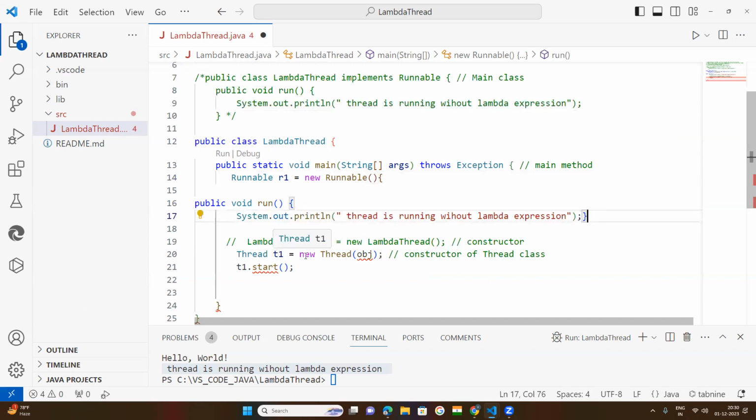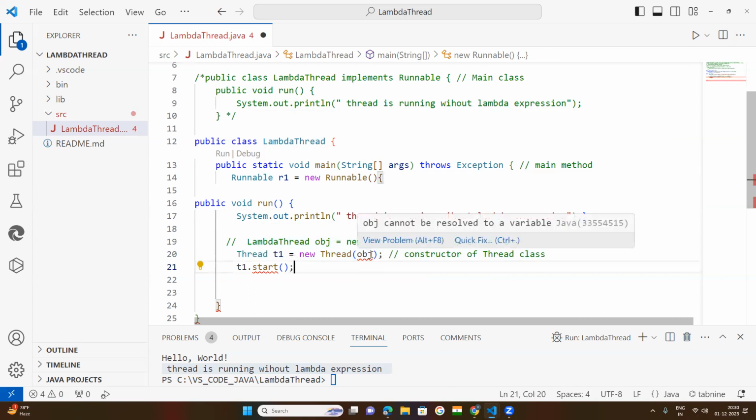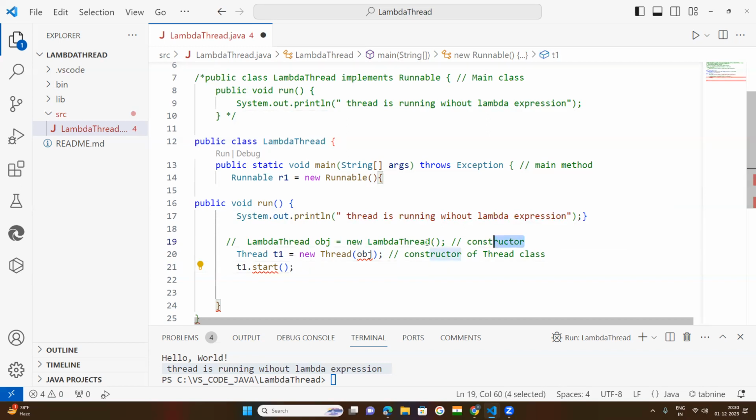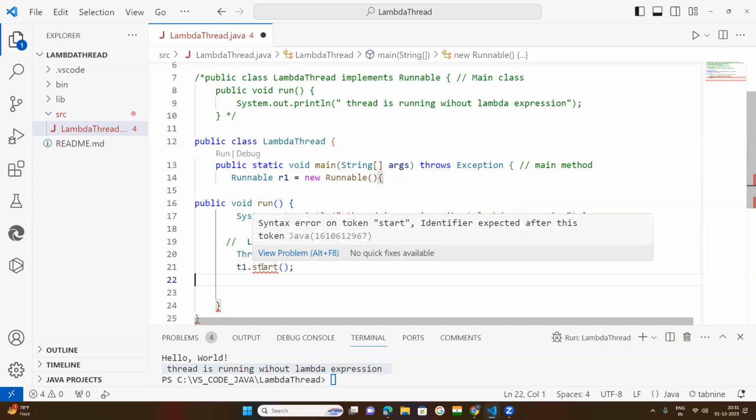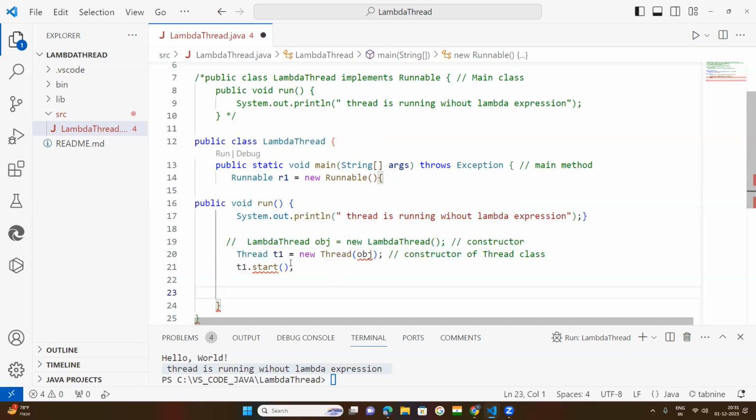Now the object is created only for the Thread class. In the previous coding, we needed two lines of code. We needed to create the object for the implemented class, and that class object had to be kept in the Thread class constructor. So here this class is omitted; only the object for the Thread class is created.